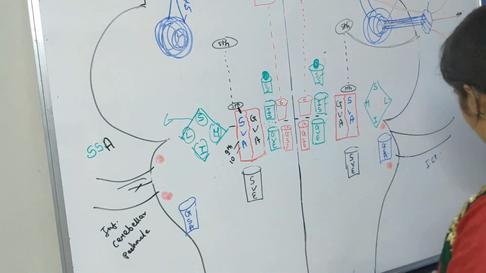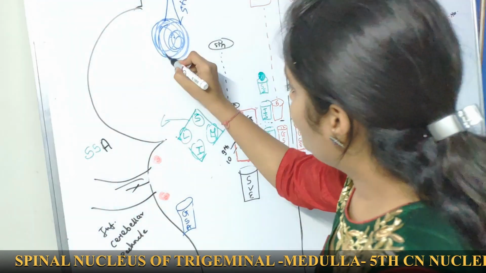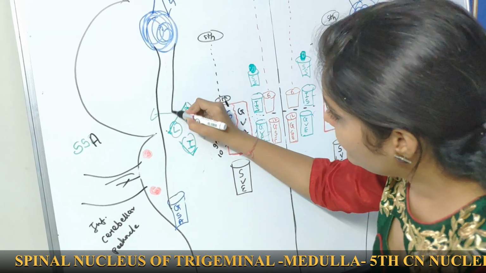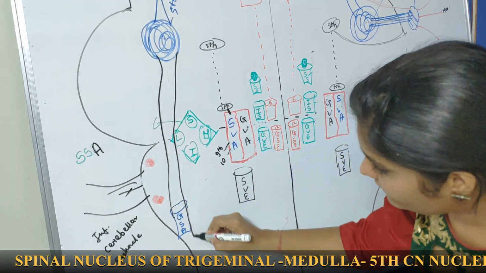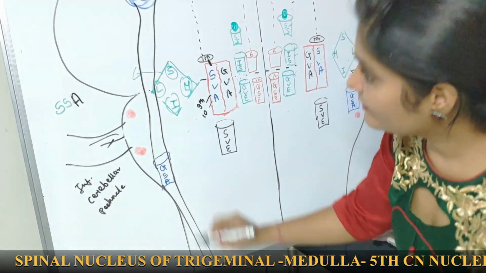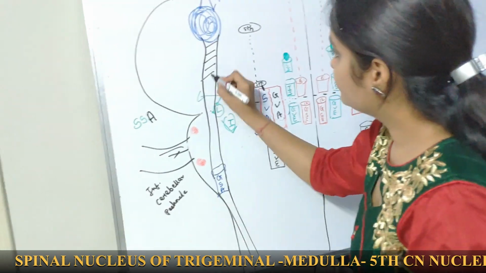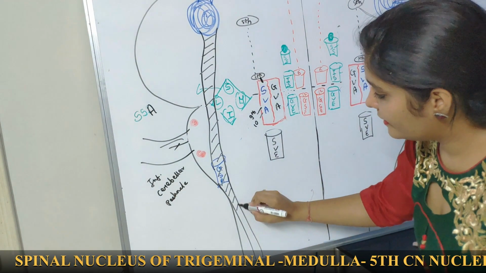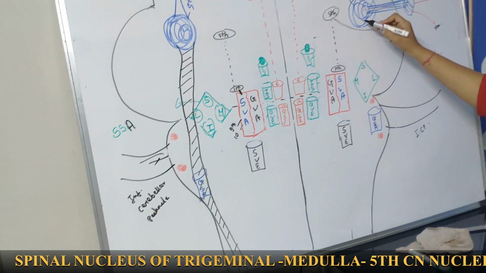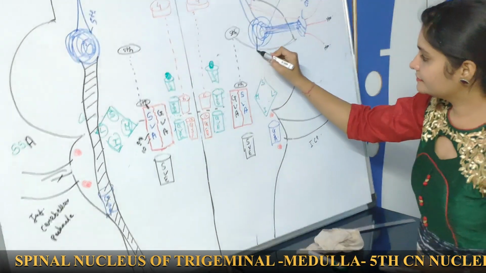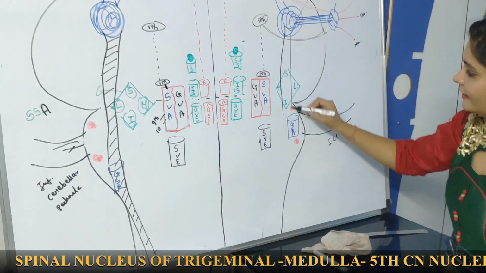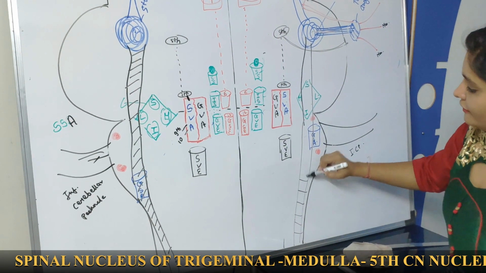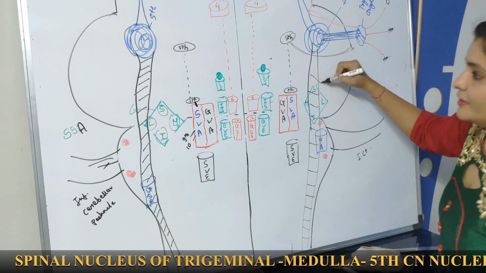Can you see, this is the trigeminal nuclei extending downward and it will go up to the upper part of cervical region.